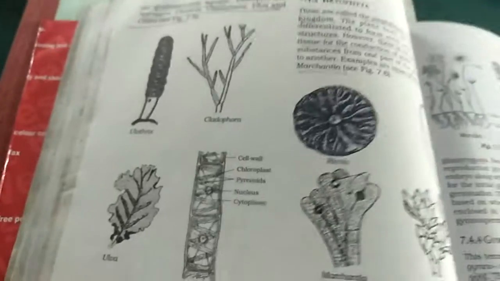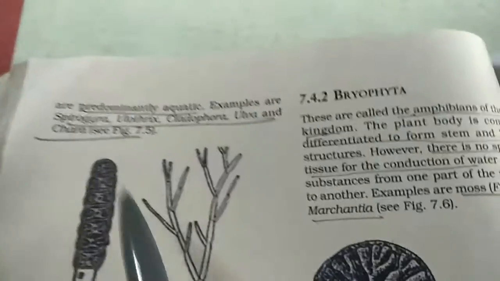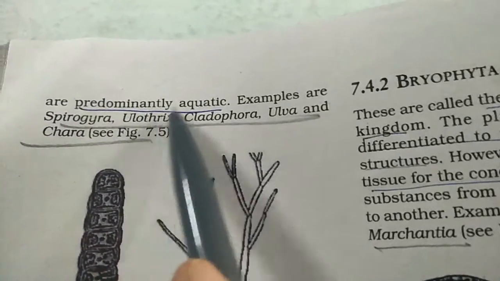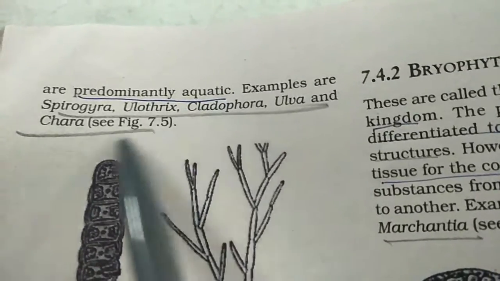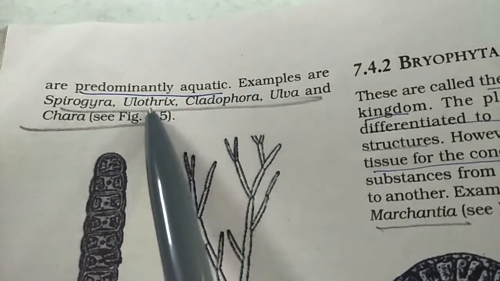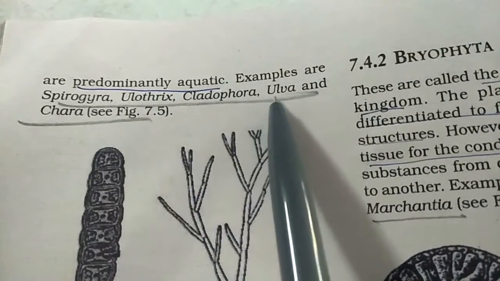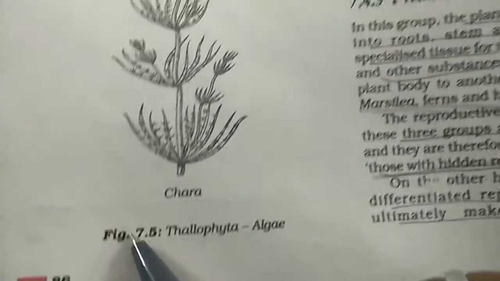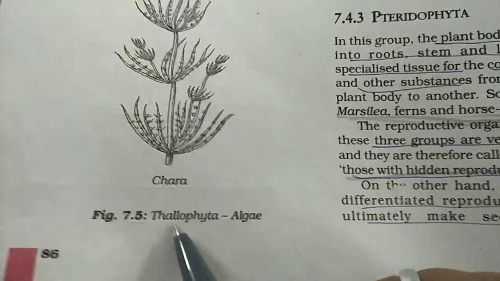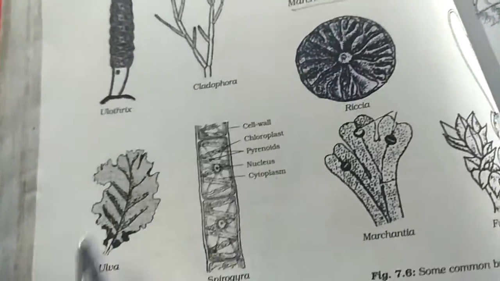Just turn the page. Now they are predominantly aquatic, means they are aquatic plants. Mostly they are not terrestrial. Then examples are Spirogyra, Ulothrix, Cladophora, Ulva and Chara. Now all these examples are shown here in figure 7.5, Thallophyta algae. These are the 5 examples of this group.